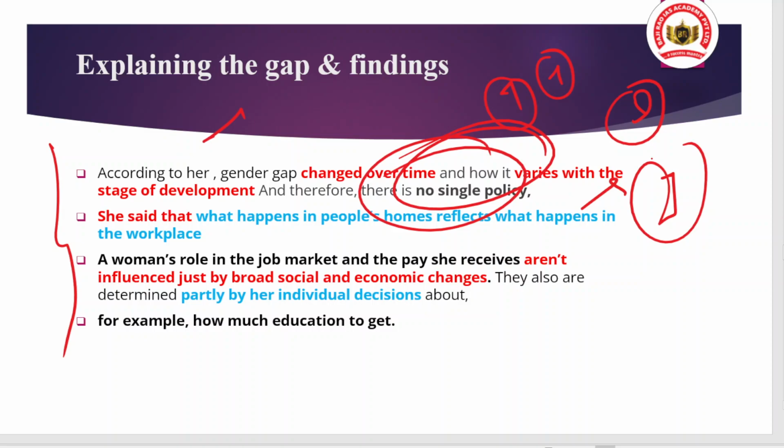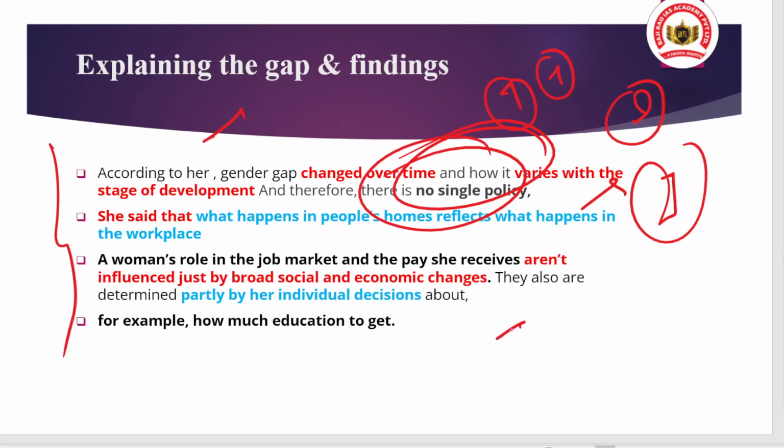Also, the woman's role in the job market and the income she receives is not only influenced by broad social and economic changes, it also gets influenced by her individual decision.